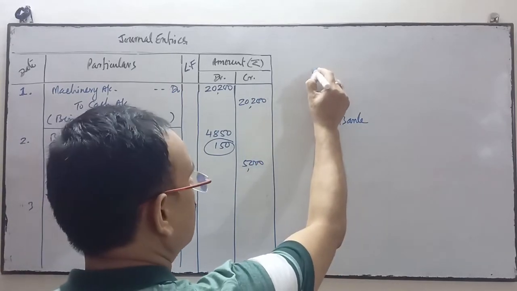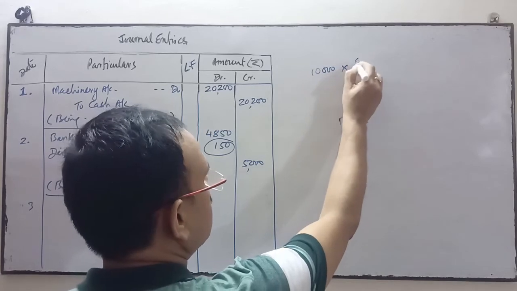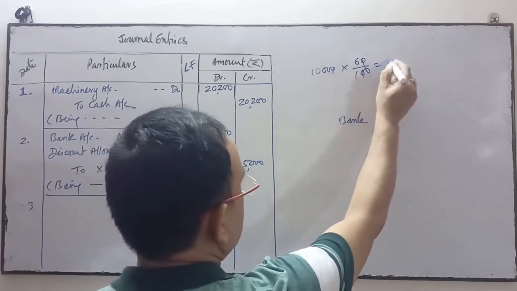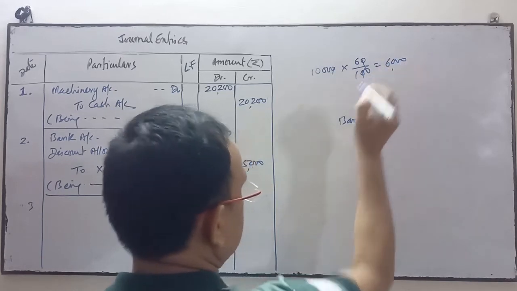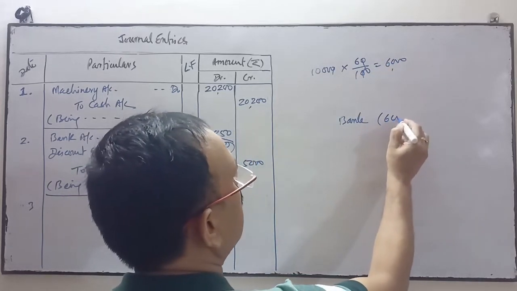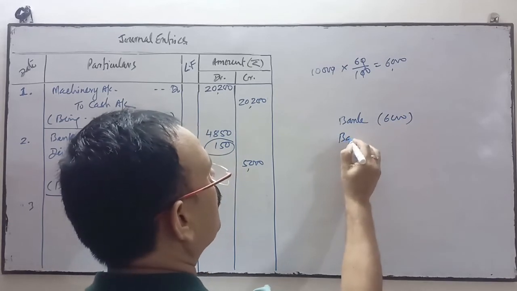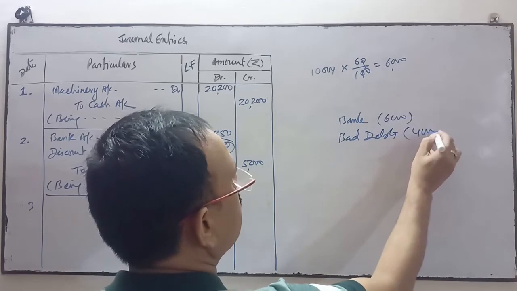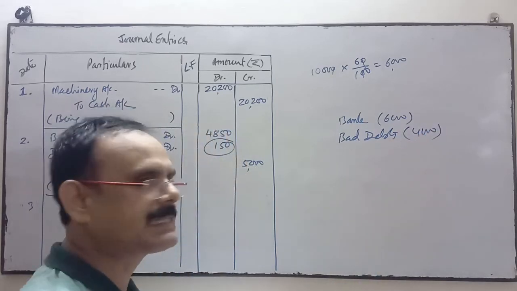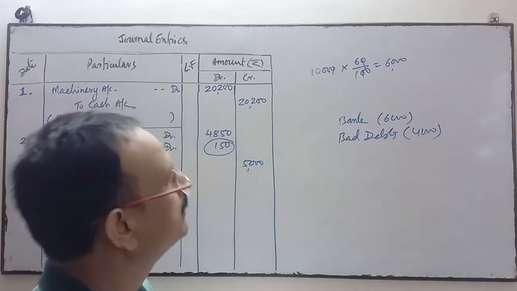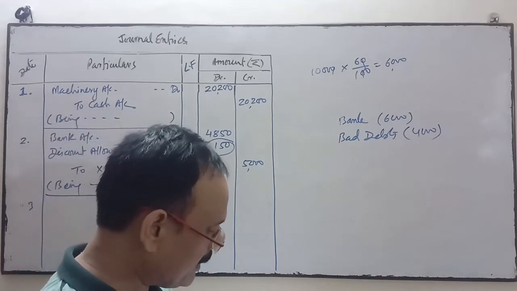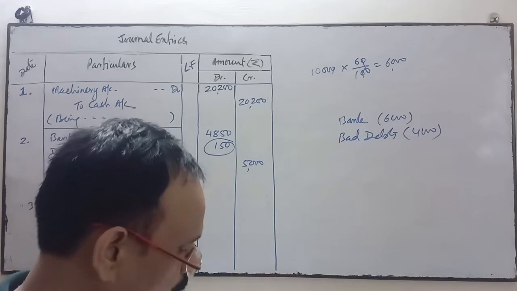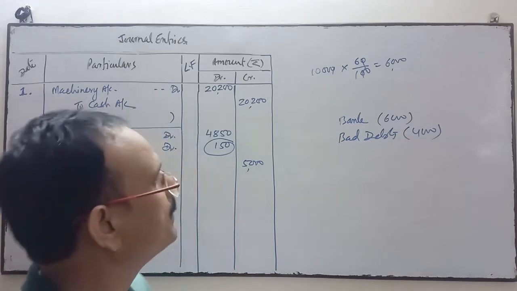The amount is 10,000, so 60 paise in a rupee means 60%. It is 6,000. An amount which is not paid by them will be treated as bad debts. I am considering over here that the person is declared insolvent because the words used are first and final payment of 60 paise in a rupee from Y who owed us rupees 10,000.